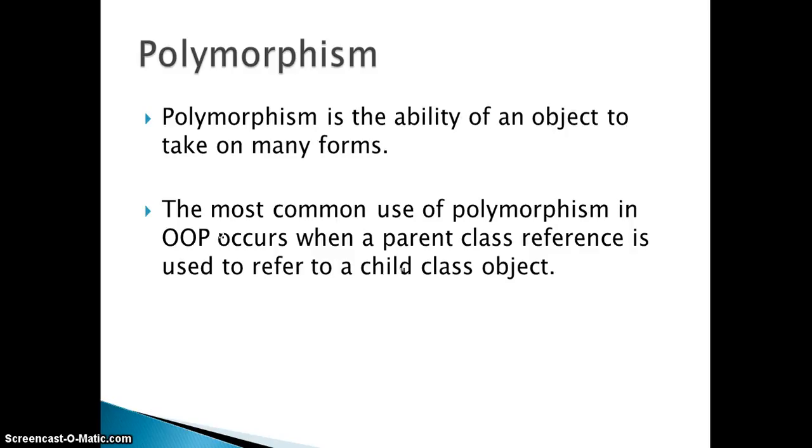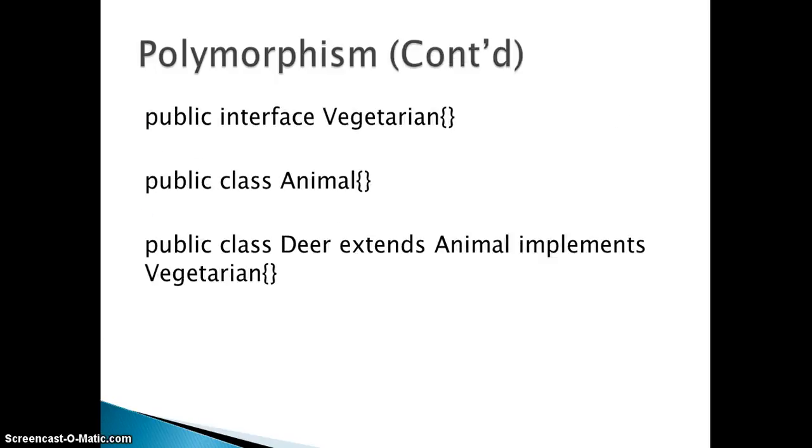So let's see an example of how we write polymorphism. Let's say that we have an interface called vegetarian, and we have a public class animal. Deer is both an animal and a vegetarian. So it extends the properties of its superclass, which is animal, and it also implements an interface called vegetarian. So one object, which is deer, exists in more than one form. That's why we call it an example of polymorphism.